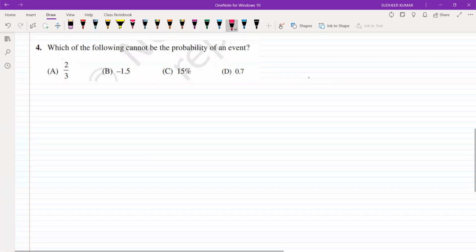Option B, sir, minus 1.5. As we know, the probability of an event lies between 0 and 1. From 0 to 1. So if a negative value is given, it is less than 0, so it cannot be the probability of an event.